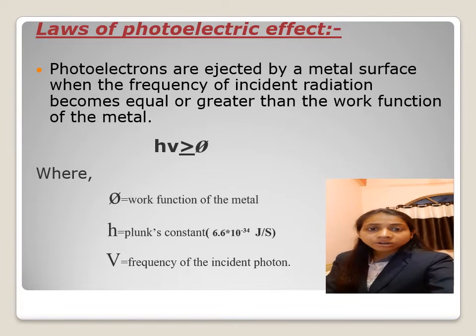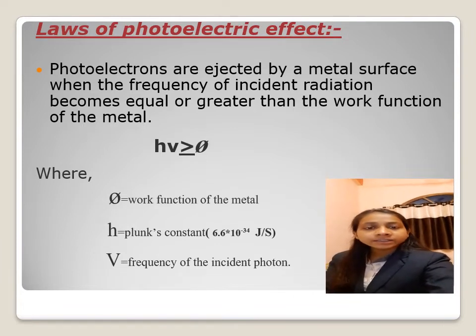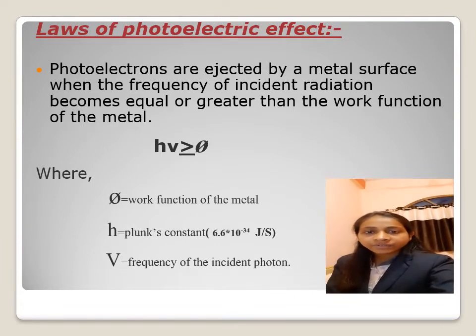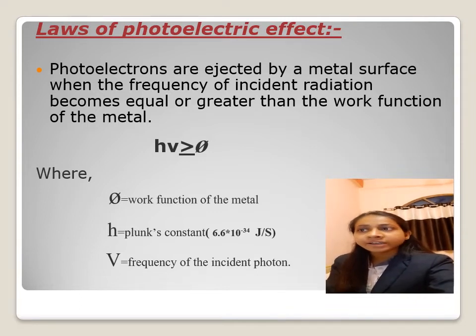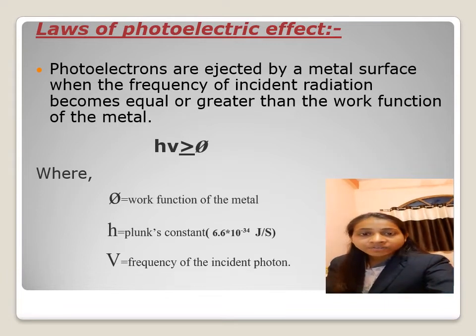Now, certain laws are associated with the theory of photoelectric effect. So, let's move further and discuss about the laws of photoelectric effect. The first law of photoelectric effect: photoelectrons are ejected by a metal surface when the frequency of incident radiation becomes equal to or greater than the work function of the metal.